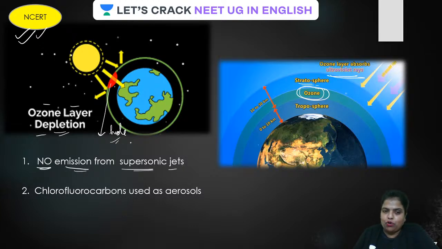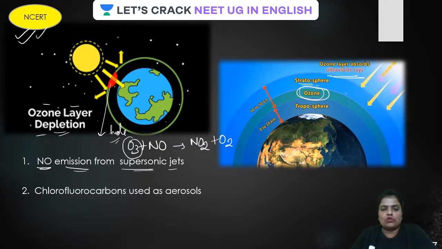How does that react with ozone? O3 plus nitric oxide turns into NO2 and converts O3 into O2. So more and more ozone gets converted into O2 and the hole in the ozone layer grows. So you can say that these supersonic jets are environmentally friendly?